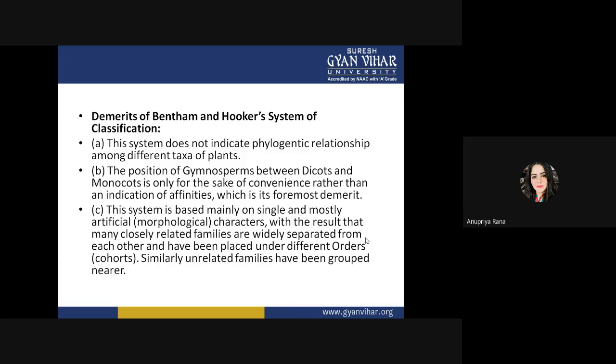The system is based mainly on a single and mostly artificial morphological character, with the result that many closely related families are widely separated from each other and placed under different orders. Similarly, unrelated families have been grouped together. The same thing was done in the Linnaean system of classification. Some of those errors were repeated in the Bentham and Hooker system, placing species together which do not really have much similarity between them.